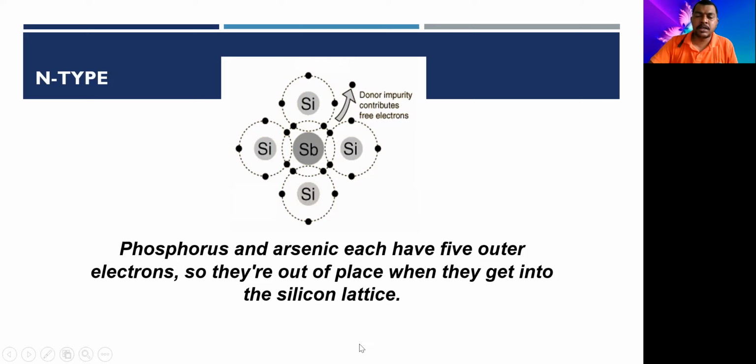Right? So an extrinsic semiconductor is an impure form. We have two types of extrinsic semiconductor: one is the P-type semiconductor, and the second one is the N-type semiconductor. Now for the P-type semiconductor, I'm going to tell you the statements.